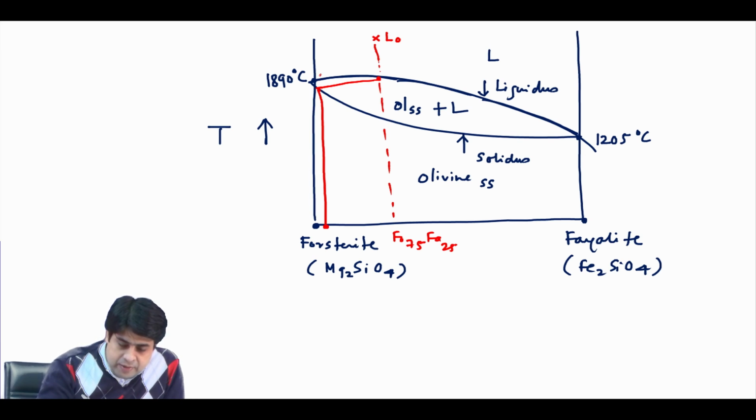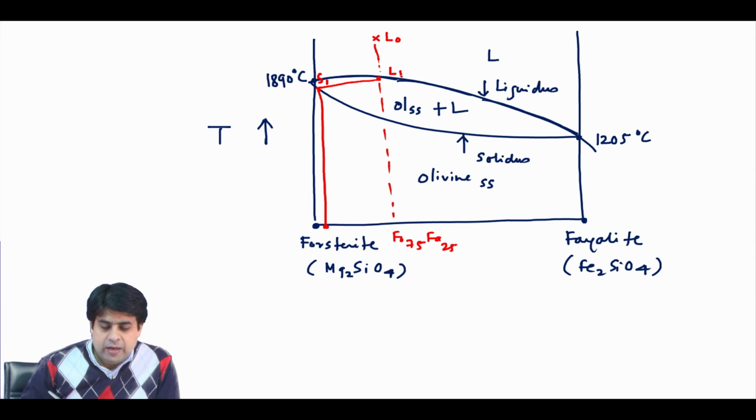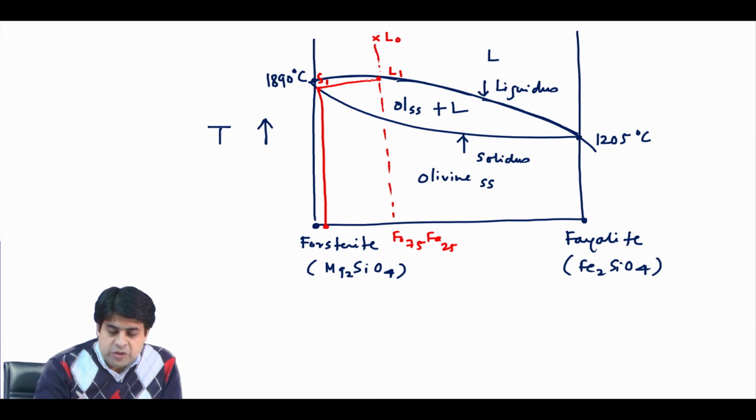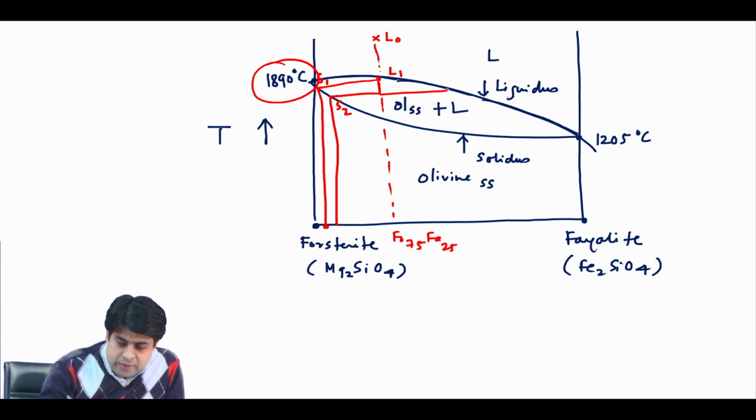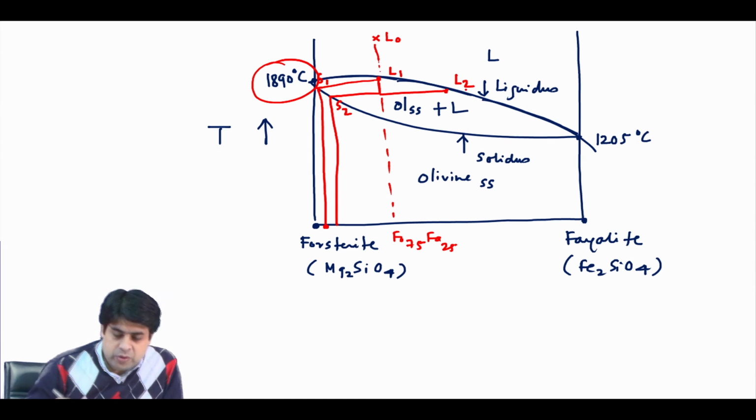So this is your solid 1 which is coexisting with liquid 1, and because your liquid is initially richer in the Forsterite component, when you further decrease the temperature, this will be your S2 composition, coexisting with your L2 composition.